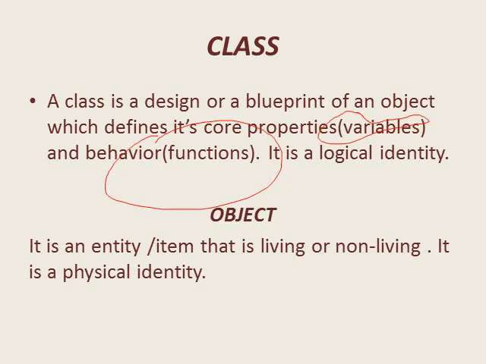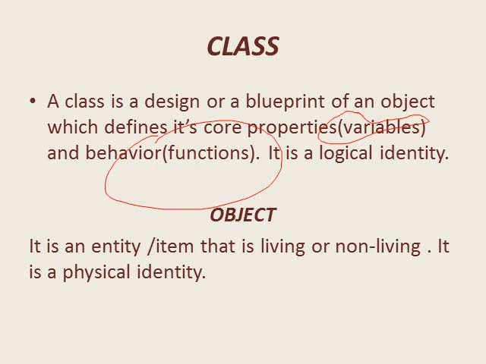So students, let us learn about the concept of class and object. A class is a design or a blueprint of an object which defines its core properties, and in programming language we call these core properties as variables, and it defines the behavior of an object, and in programming language we call this behavior as functions.